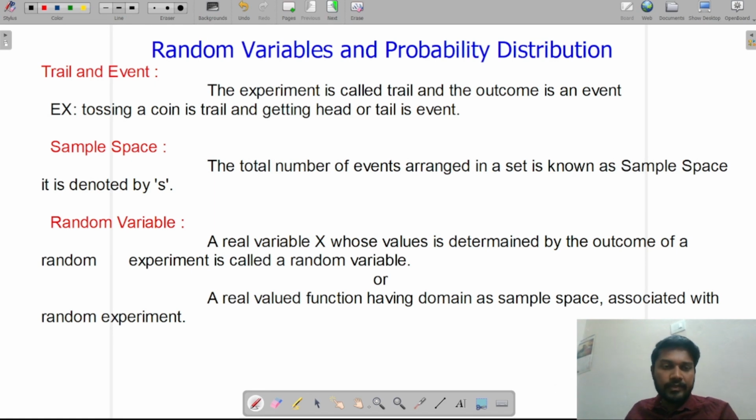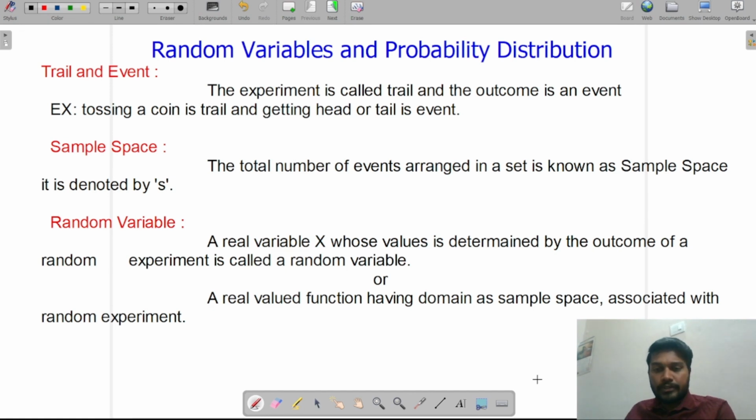Let's say again, a real variable capital X whose value is determined by the outcome of a random experiment is called a random variable, which we can also say in different words: a real valued function having a domain as a sample space associated with a random experiment is also called a random variable.